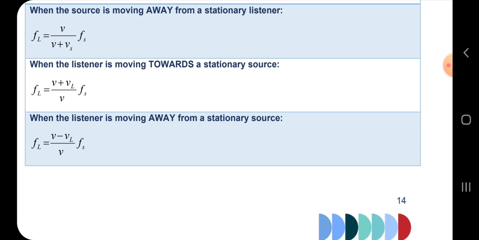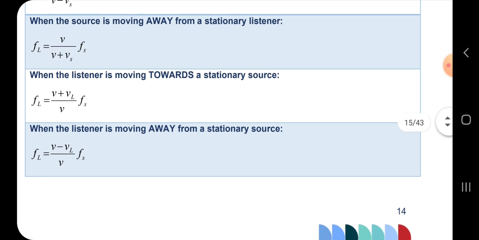So that V plus VL now goes on top. So the frequency of the listener, when the listener is moving towards a stationary source, is FL, the frequency of the listener, equals the speed plus the speed of the listener over V times the source's frequency. So that's what you always have to know, that when the listener is moving towards a stationary or standing still source, those plus and minuses are on top. So V plus VL, they are on top.